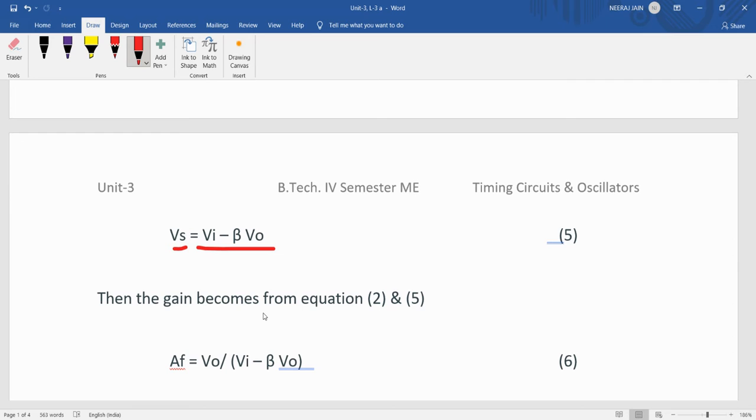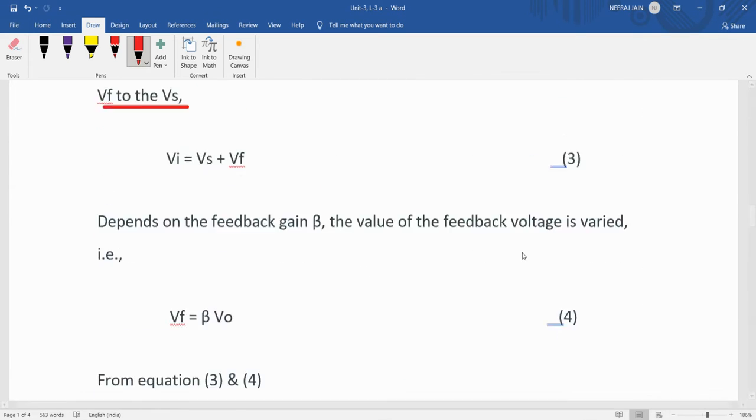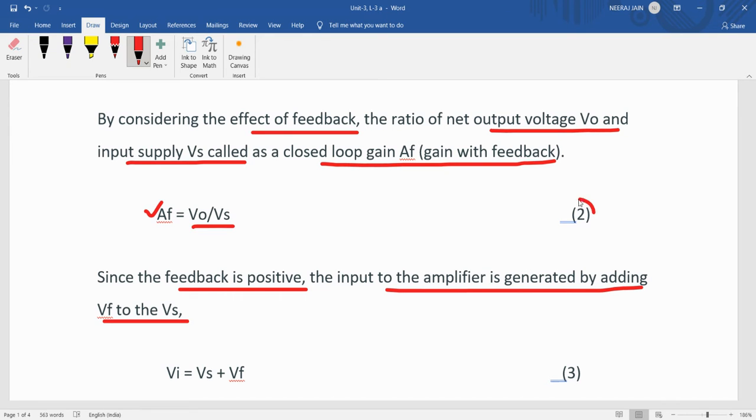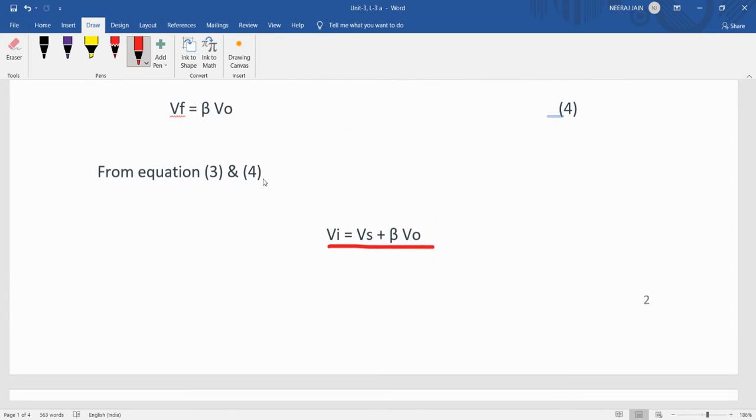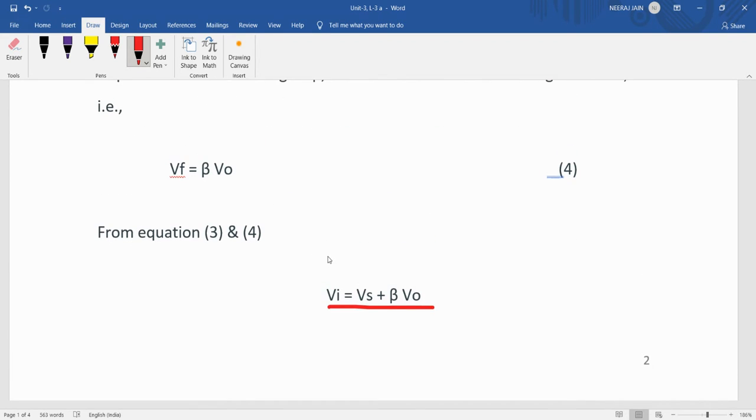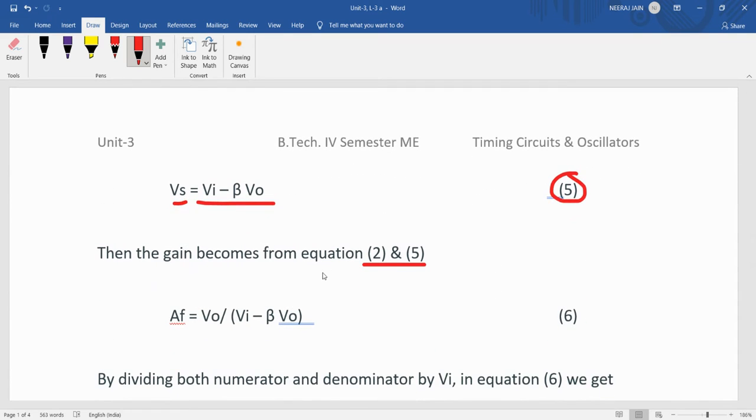Then the gain becomes, from equations 2 and 5, if we take the fifth equation and the second equation, our gain will be AF equal to Vo upon Vs, and here we put this value. So our gain will be AF equal to, as given by equation number 2, Vo upon Vs, and Vs is given by Vi minus beta Vo.